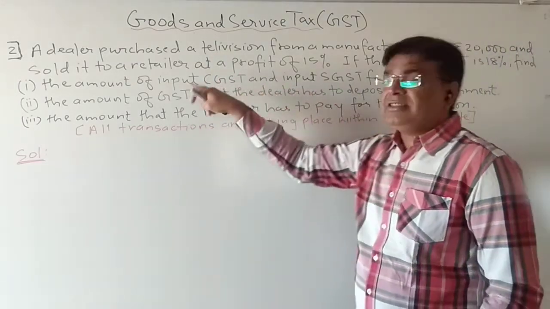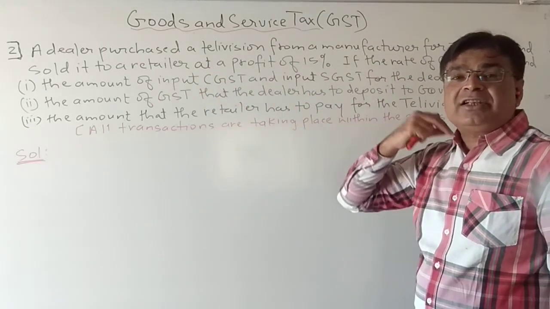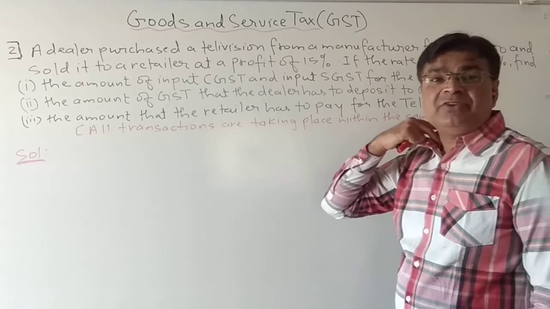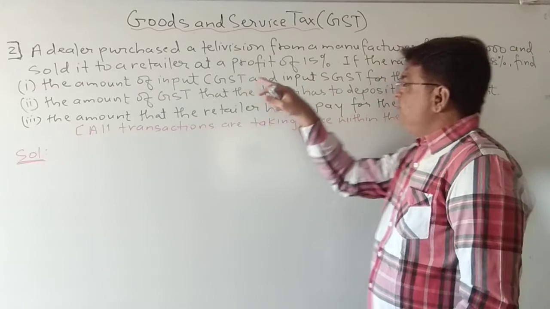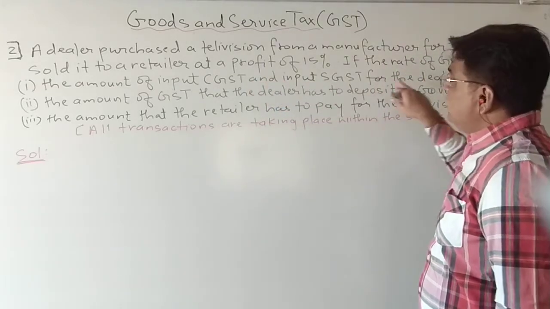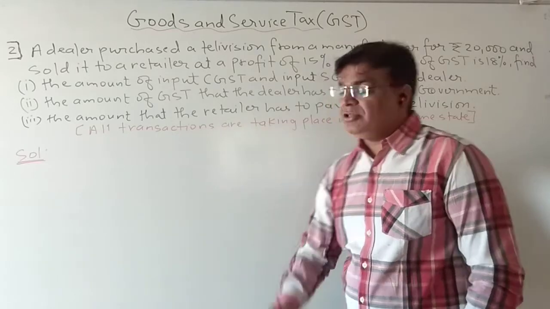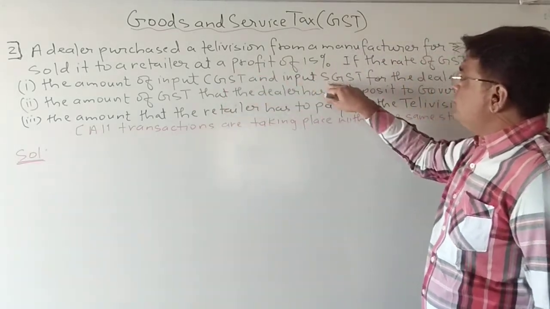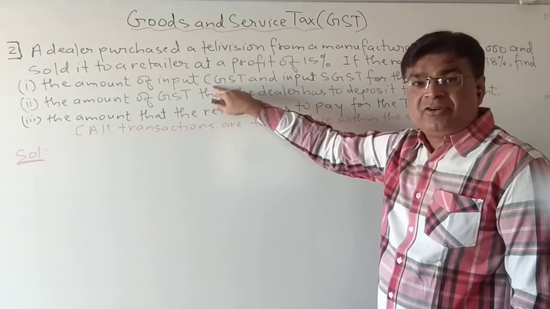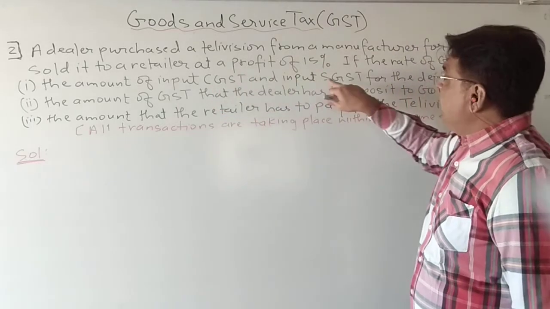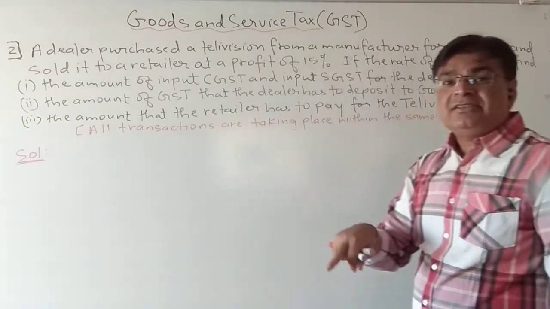Now see, here it is written CGST and SGST. It means the transaction is taking place within the state, or intra-state. It is an intra-state transaction for the dealer. So for the dealer, we have to find the input CGST and input SGST. CGST means the tax which is paid to the central government, so central GST, and SGST means the tax which is paid to the state government, that is state GST.